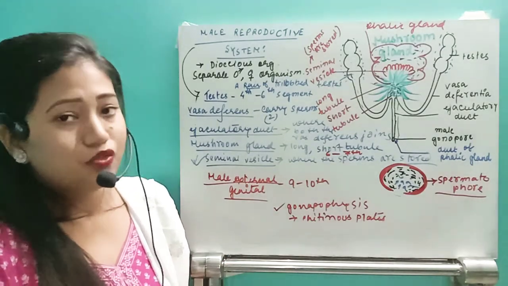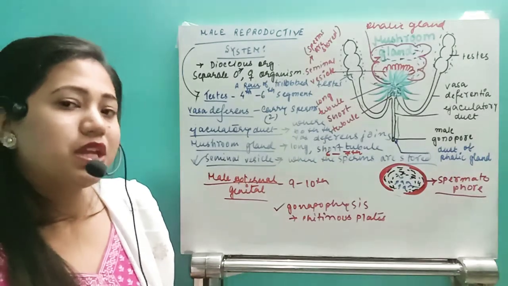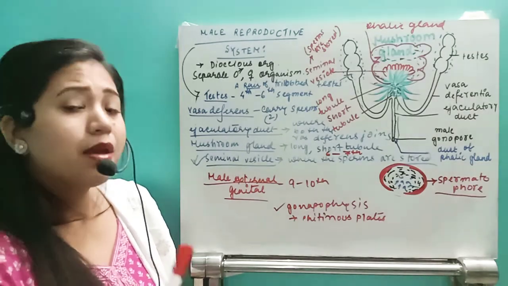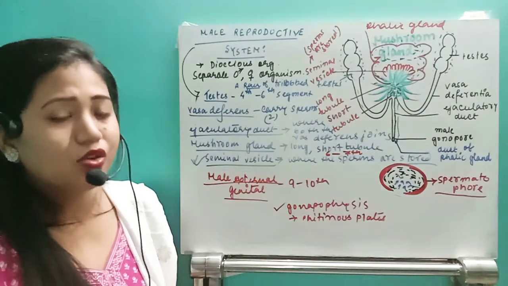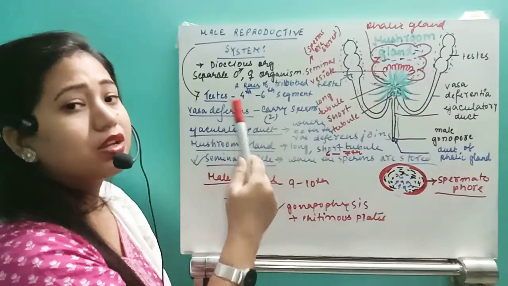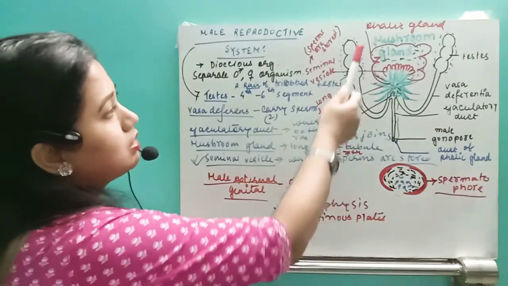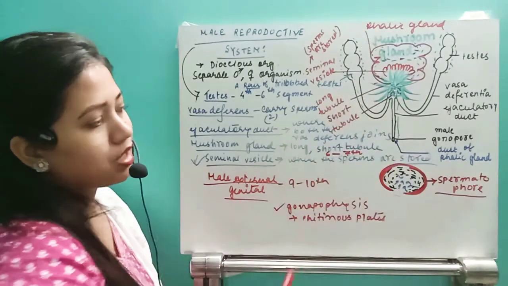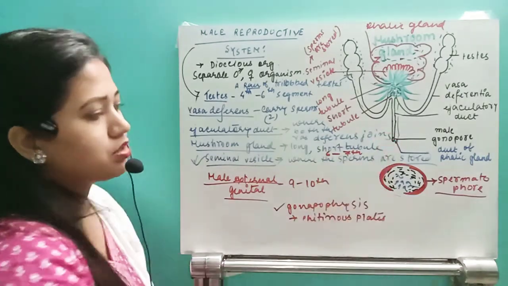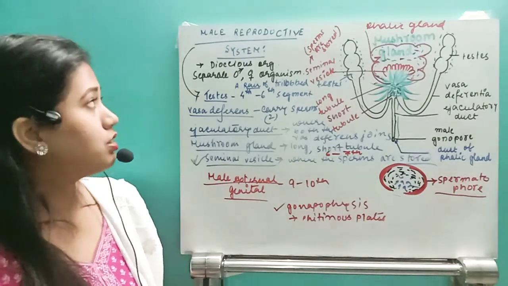A pair of trilobed testes present in the 4th to 6th segment. Then the vas deferens will arise from each testis. Wherever they join, meet, that will be known as the ejaculatory duct. But in the same junction, they have one gland called the mushroom gland. So this mushroom gland will produce the nutrients. The seminal vesicle is where the sperms with the nutrients are stored. Then after that, this phallic gland will produce the outer sperm cage, known as the spermatophore, that will join here. Then after that it will come out with the help of the male external genital. So that's all about the male reproductive system.